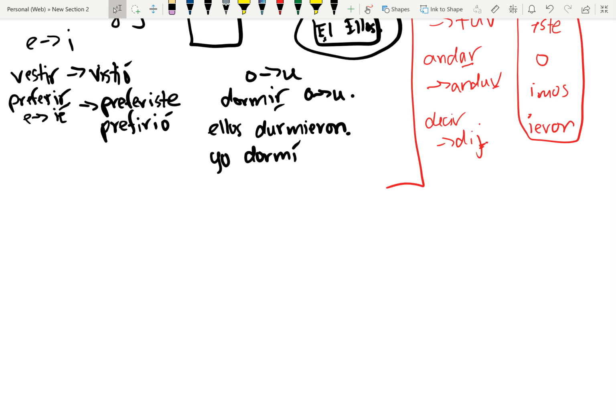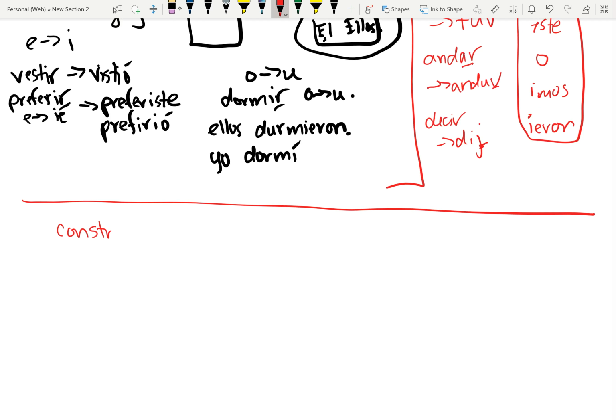Okay, so I'm going to move down a little bit to our next section. Let's block this off. Then there are verbs with a spelling change, so we're going to go with construir. Okay, so the first thing we're going to say, oh, it's an IR verb. That means it could be stem changing. Does it change in the present tense? Construir does not change in the present tense. We don't have to worry about that. So let's go with the yo form.